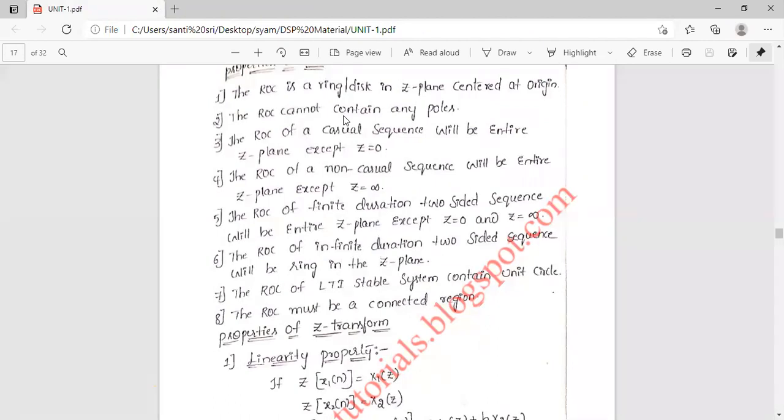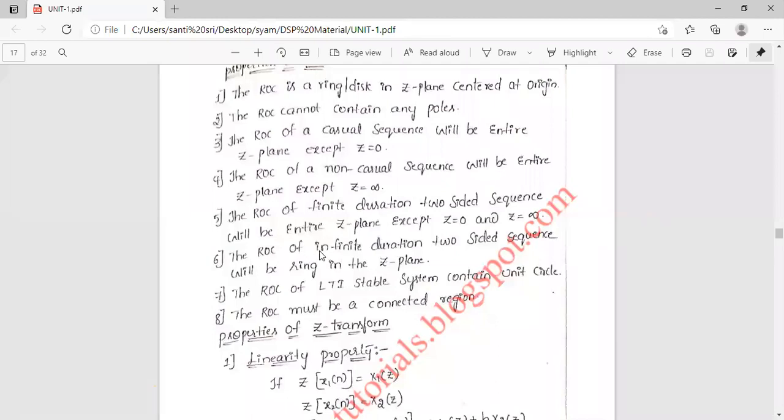Only it contains zeros. Next, the third property: the ROC of a causal sequence will be the entire Z plane except Z equal to 0. Next property: the ROC of a non-causal sequence will be the entire Z plane except Z equal to infinity. It means that the third property is related to the right hand sequence and the fourth property is related to the left hand sequence. Next, the ROC of a finite duration two-sided sequence will be the entire Z plane except Z equal to 0 and Z equal to infinity. So it is a two-sided sequence.